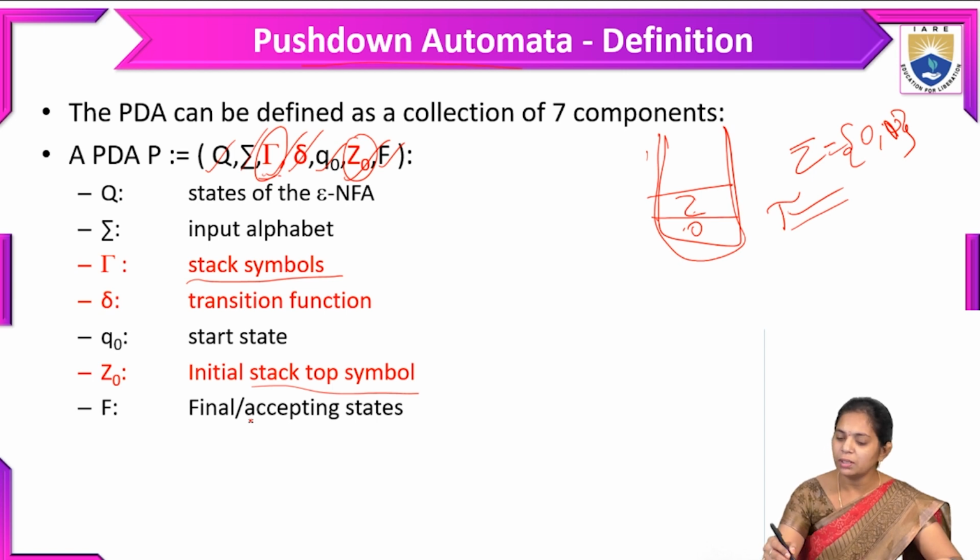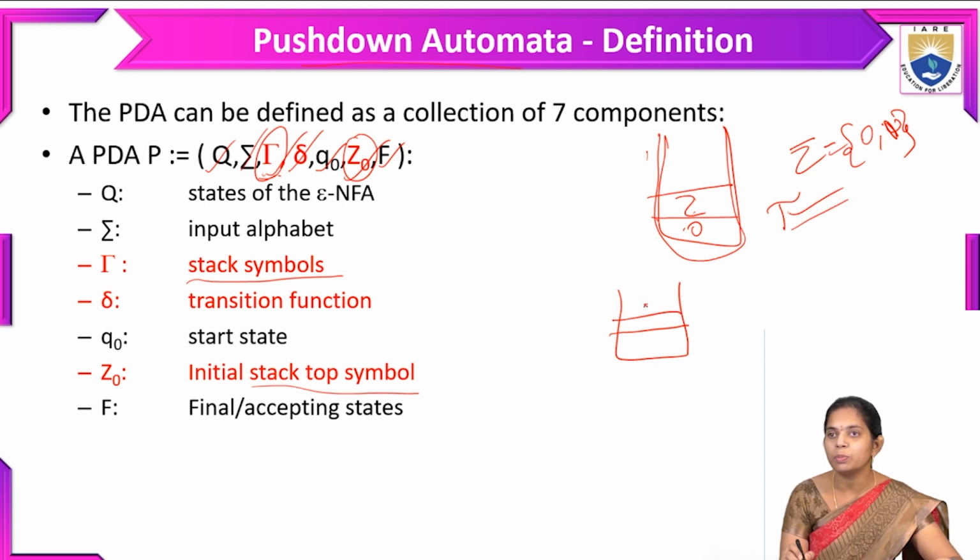When we have an empty stack, an initial symbol should be there. That initial stack symbol is represented with Z naught. Initially, if the stack is empty, we have to initialize it with Z naught.